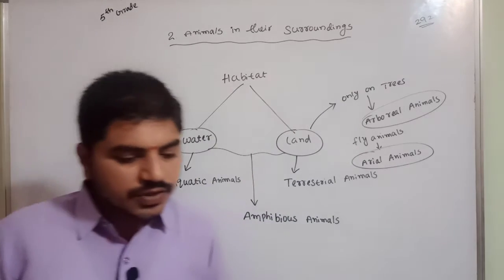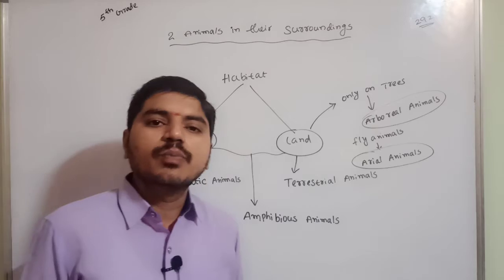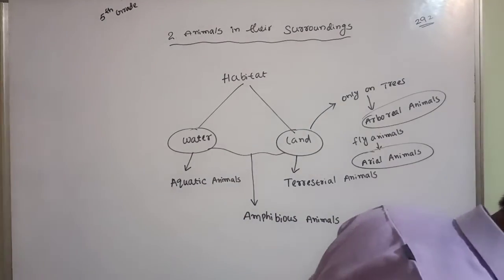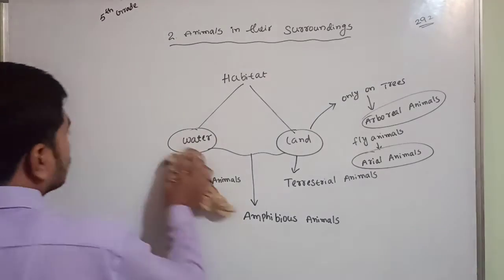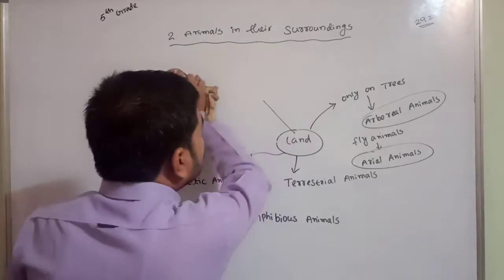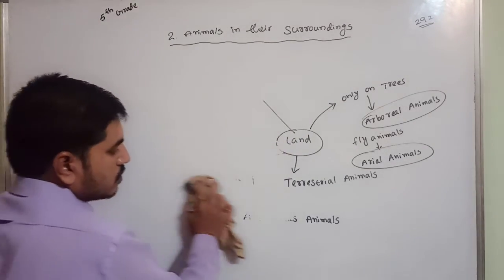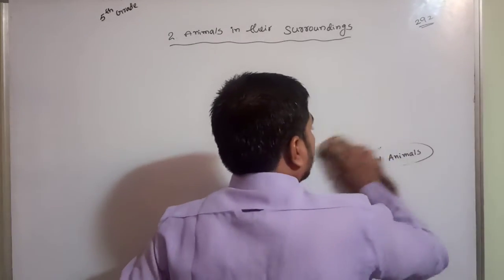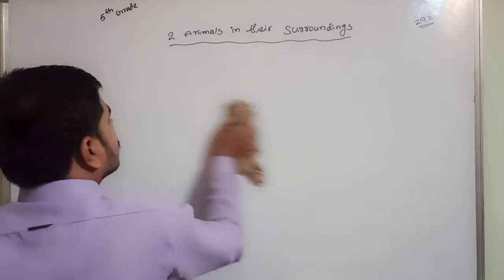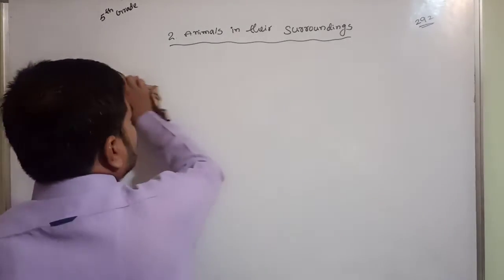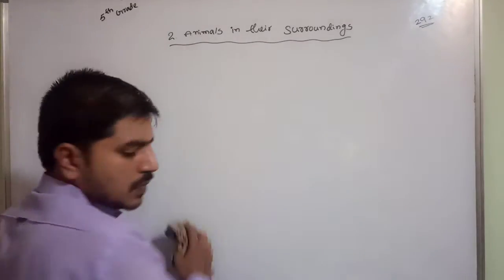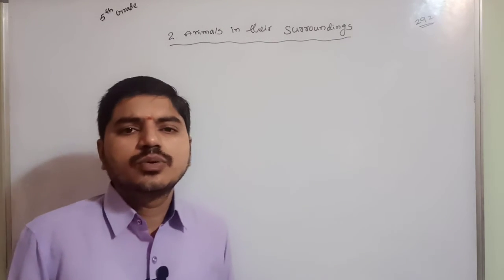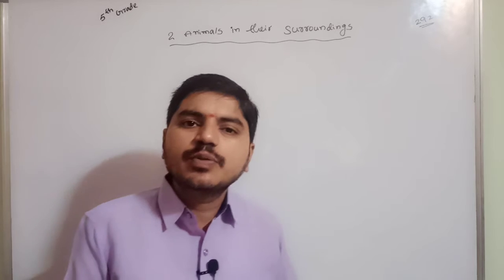So these are the different types of habitats, and next we go for body covering. What are body coverings? I am going to discuss with you. Okay now? Right. So body coverings. What does it mean? How our body is covered.